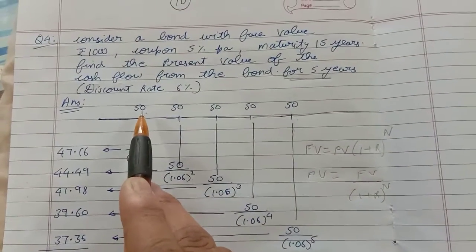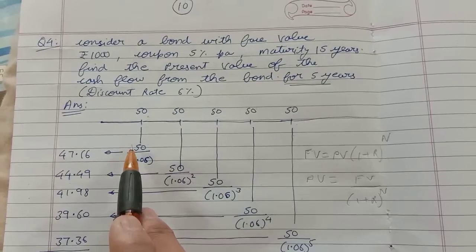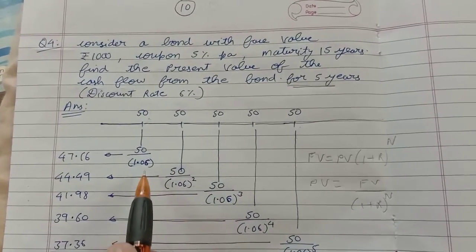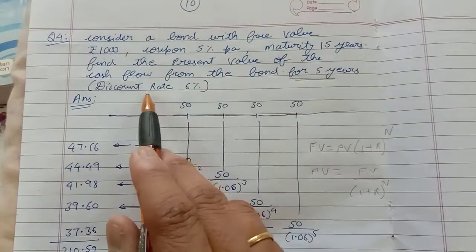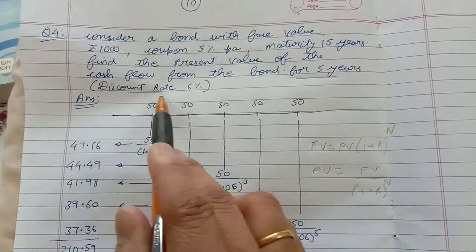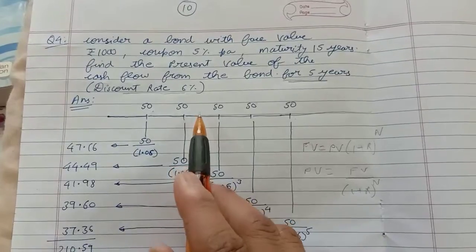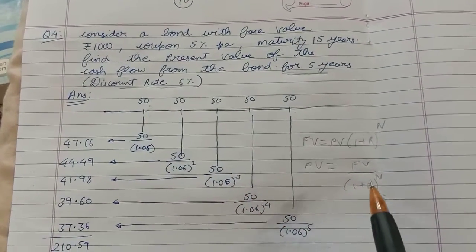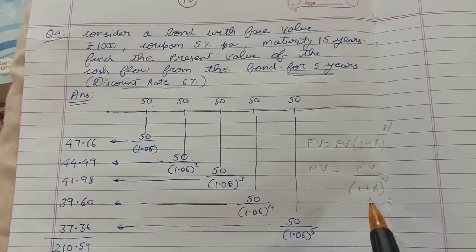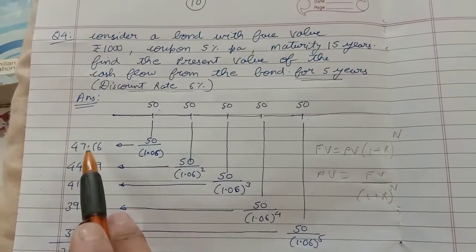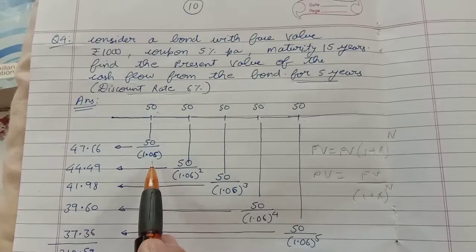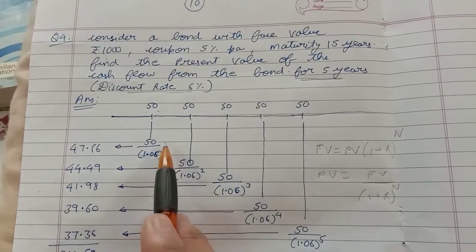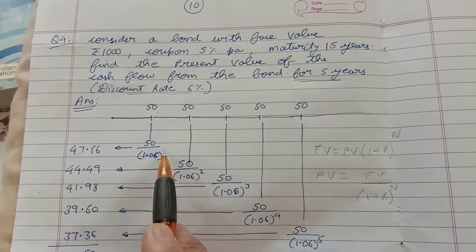Present value of this 50 is future value, that is 50, divided by 1.06. Why 1.06? The rate given, the discount rate, is 6%. I told you in video 1, this process is called discounting. Calculation of present value from future value is discounting. So rupees 50 divided by 1.06, the period is 1 year, so raised to power 1.